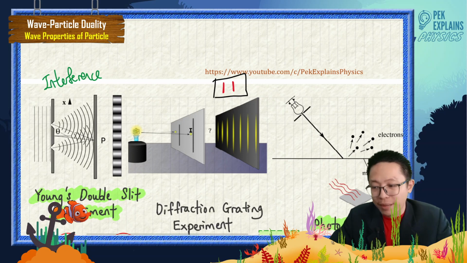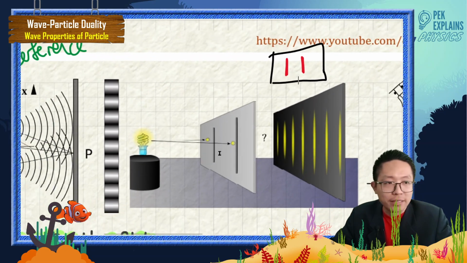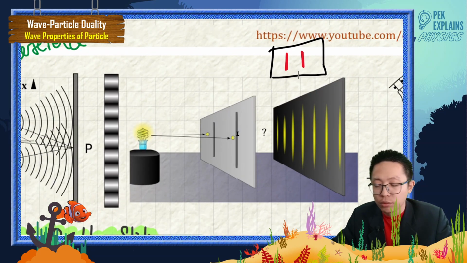If light were like particles passing through two slits, you should see the particles only gather at two fringes.